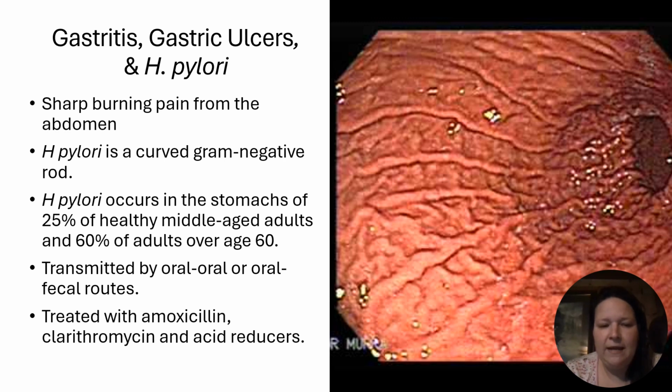Sharp burning pain from the abdomen is one of the main signs of any of these. H. pylori is a curved gram-negative rod bacteria. H. pylori occurs in the stomachs of 25% of healthy middle-aged adults and 60% of adults over the age of 60. It is transmitted by oral to oral or oral to fecal routes.